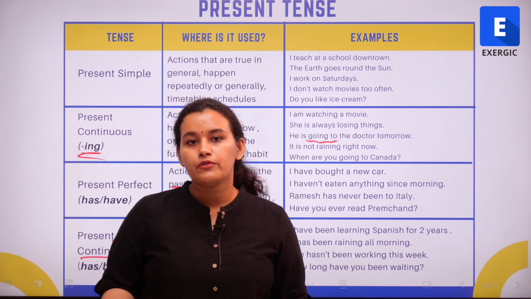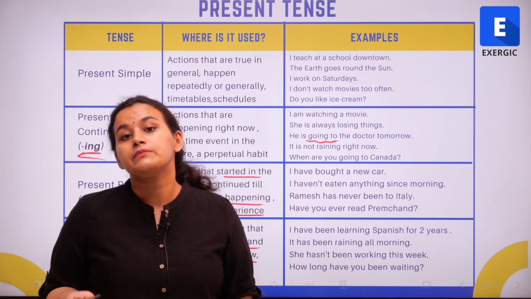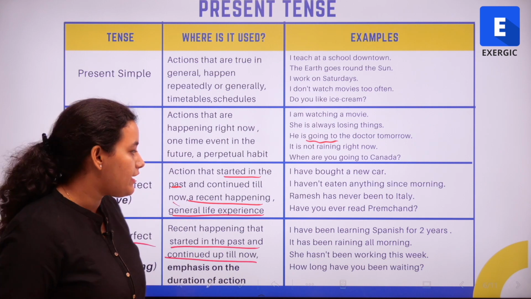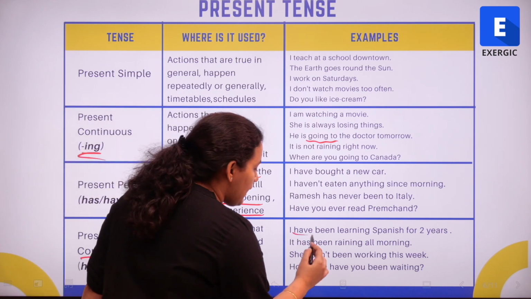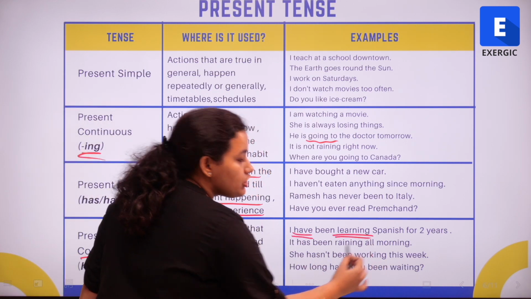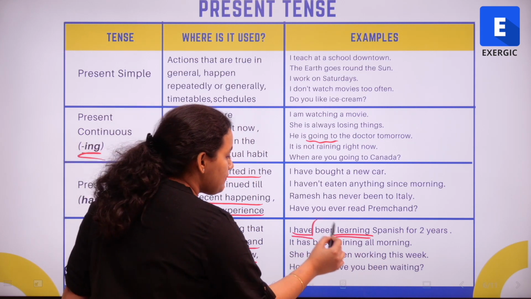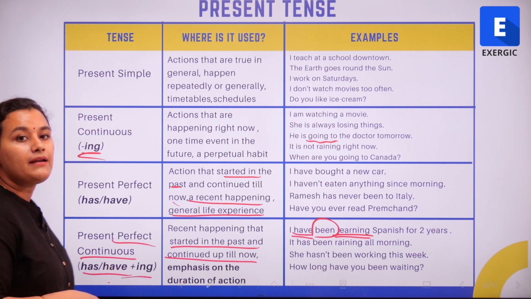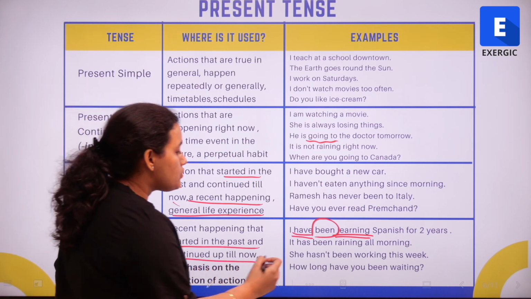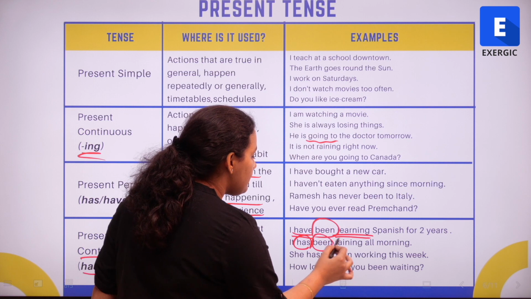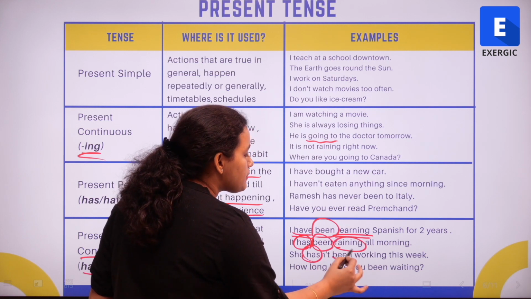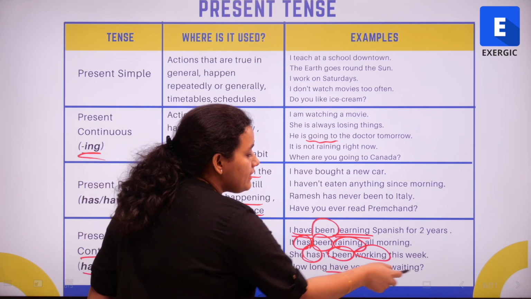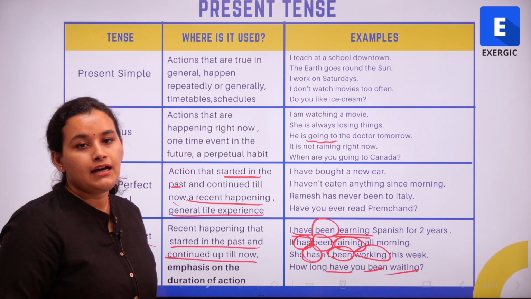So how do we frame sentences in the present perfect continuous? I need a combination of perfect and continuous. So I'll definitely have a has or a have, and an ing form of the verb, and to connect them, I'm going to have a been, right? So has or have plus been plus ing. So it has been raining. She has not been working. How long have you been waiting? Right? I hope that's clear.